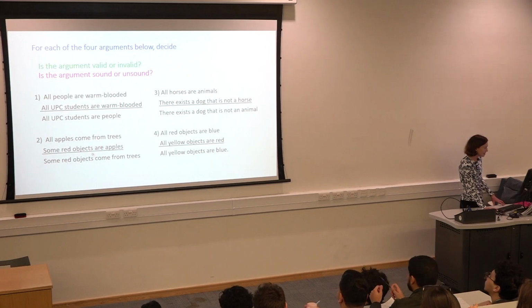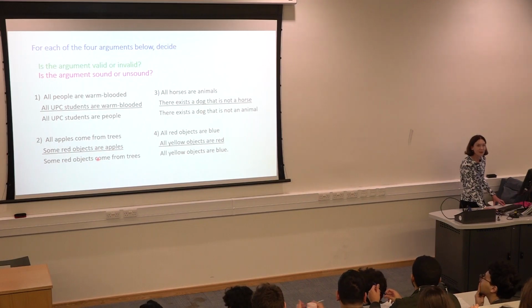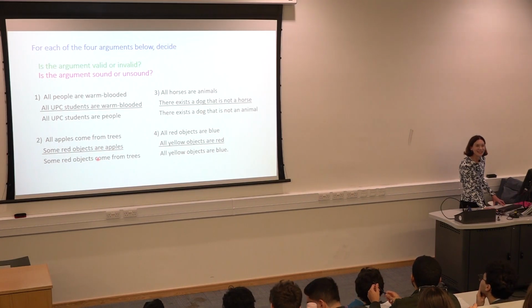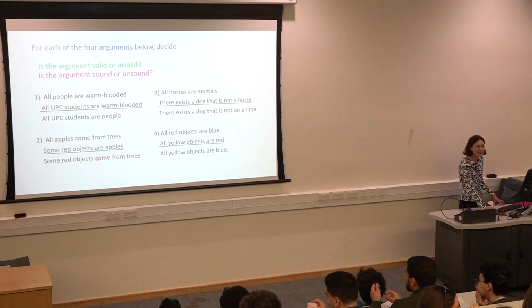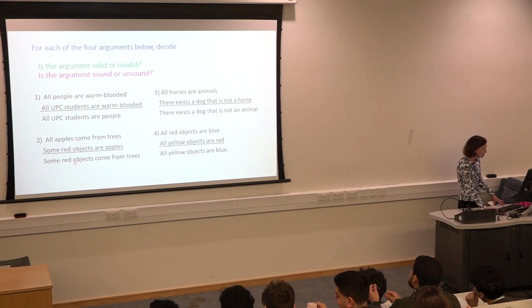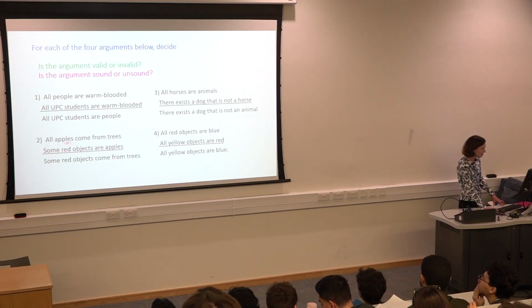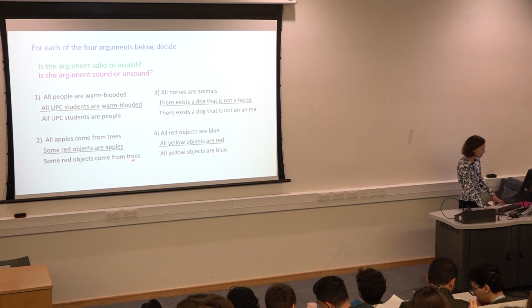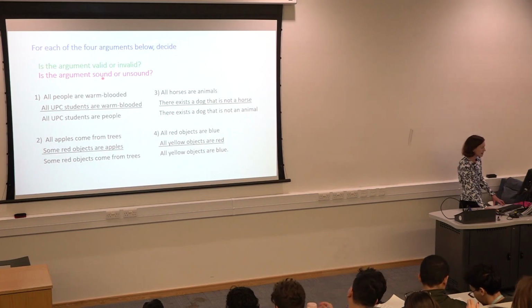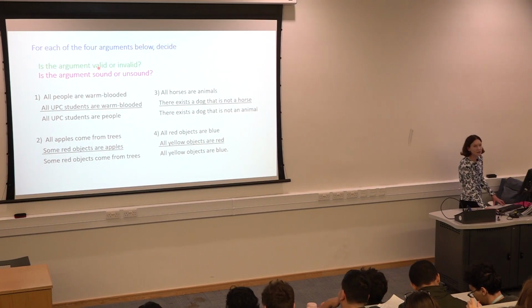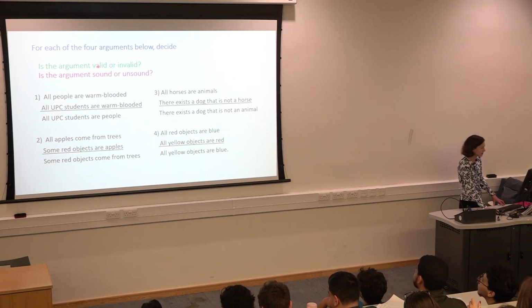Let's take a look at number 2. What do you think? Is it valid, invalid, sound, or unsound? Valid? Is it sound? Yes, right. So the conclusion does follow from the premises, because some red objects are apples, and if it's an apple, it comes from a tree. So some red apples come from trees, and these premises are true, I think we can say. So this argument is sound, and therefore also valid. Every sound argument is a valid argument.